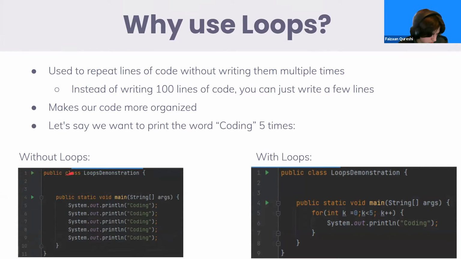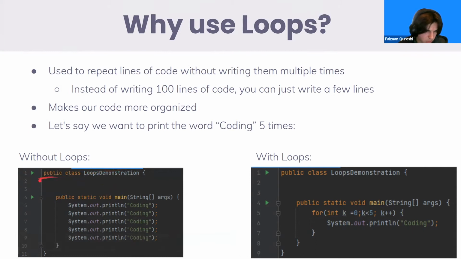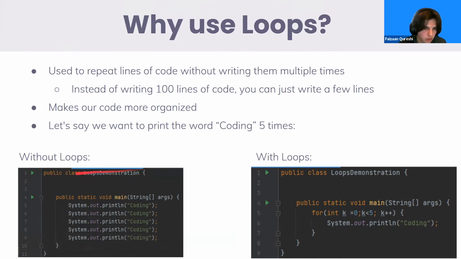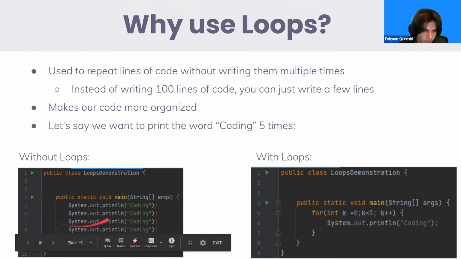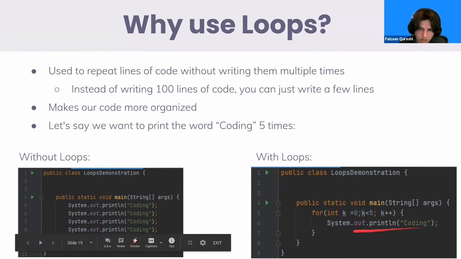So let's look at this example below. Without loops, let's say we want to print the word coding 5 times. Without loops, we just repeat the phrase System.out.println coding. To make it more efficient, easier, and more organized, we use loops. We're just going to put the System.out.println coding into our loop. And what is going to end up happening is it's going to print out coding 5 times.